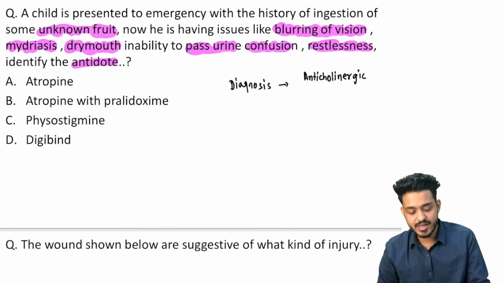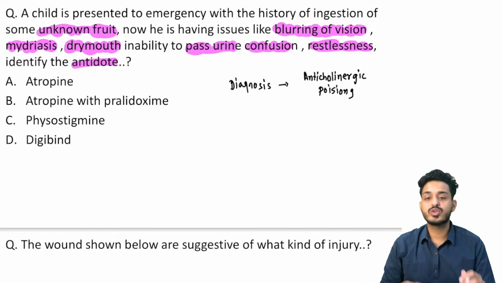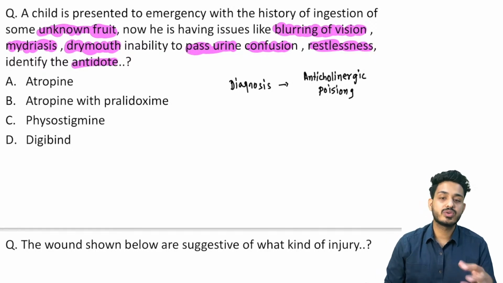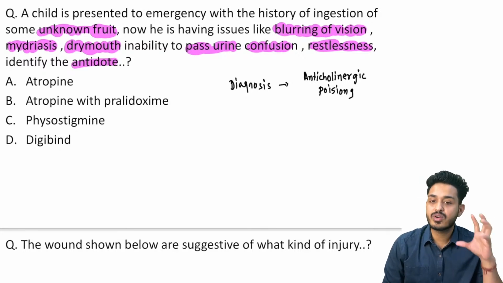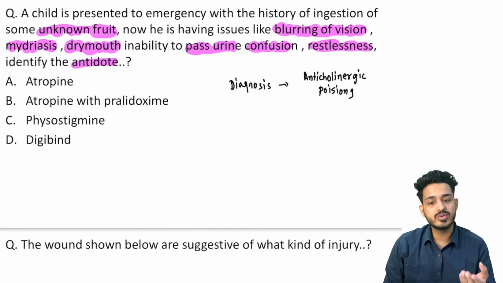कैसे पता चला anticholinergic poisoning है? Sir, cholinergic nervous system is going to contract everything, right. It is going to contract M1, M3, M5, right. I've told you. So M1 contract होगा, M3 contract होगा. What is going to happen? You will be having contraction of pupil. Sir, miosis is the feature of cholinergic system and mydriasis is the feature of anticholinergic system.